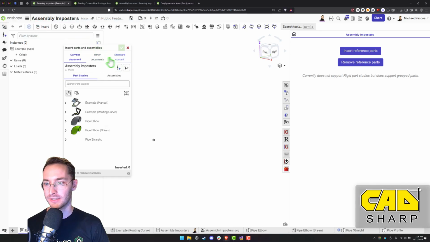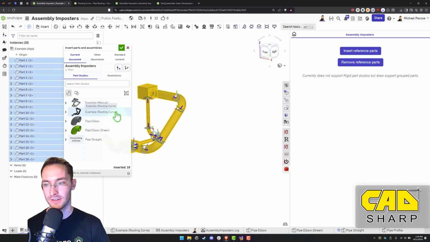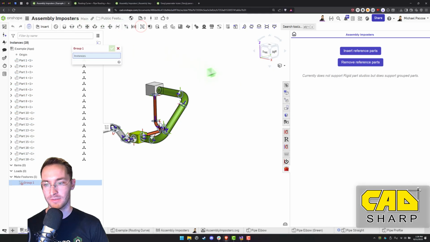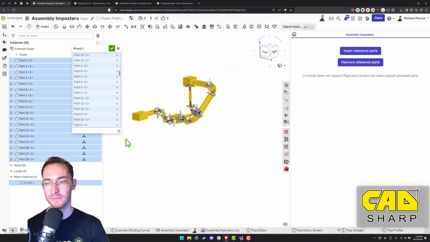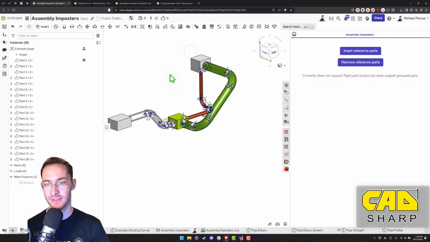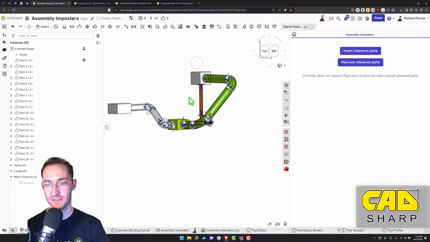I'm going to insert some pipes that I created with Routing Curve Plus that is compatible with Assembly Imposters. So I'll insert that part studio. Not as rigid. If you insert it as rigid, this currently doesn't support that. So just insert the whole thing. And then we'll group it. Fix the main part in place. Okay, now everything's in place.